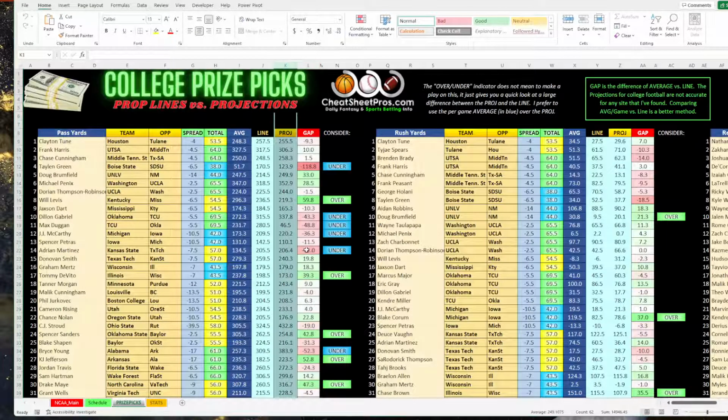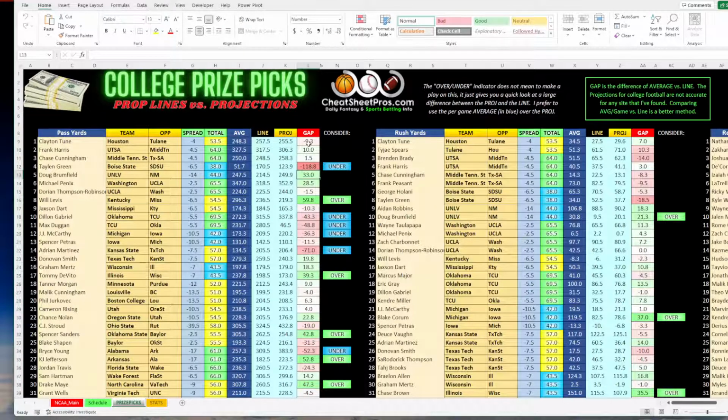And then you can just use the projection as a reference, as opposed to previously, we would look at the projection minus the PrizePicks line and use the average as a reference. And I don't like that at all. I think that's terrible. I haven't had success digging up plays. I flipped it around this morning. And again, it's Saturday, October 1st, 2022. And I was easily able to dig up a handful of plays that I really liked, and I didn't spend a bunch of time on it. So I want to kind of show you what we're going to look at.